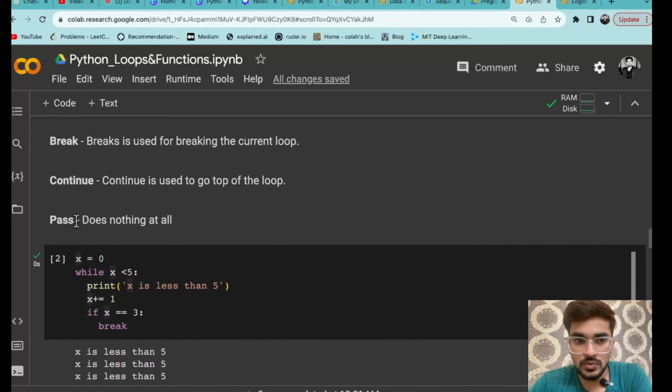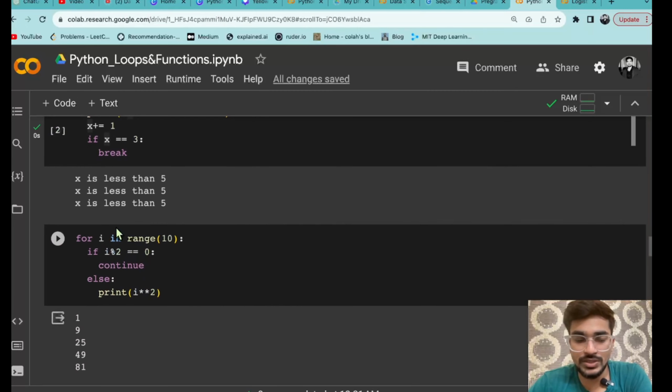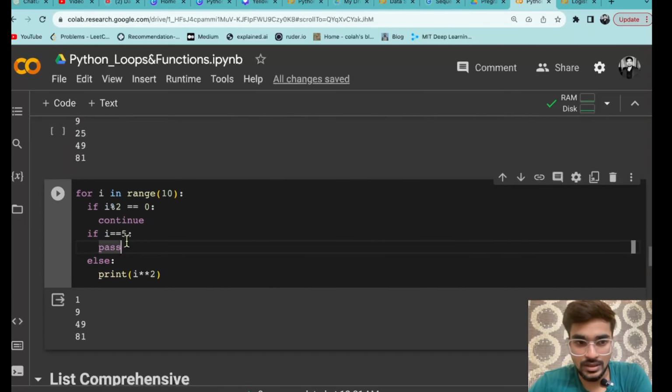Next हम लोग देखेंगे what is pass actually. So pass is actually used to do nothing at all. So pass हम लोग यूज क्यों करते हैं? Like you can see here what I am doing: for i in range 10, the same range, and I am checking if the number is divisible by 2, then I am doing continue. But if i equals 5, I am doing a pass. Else just the same thing, print the square of the value.